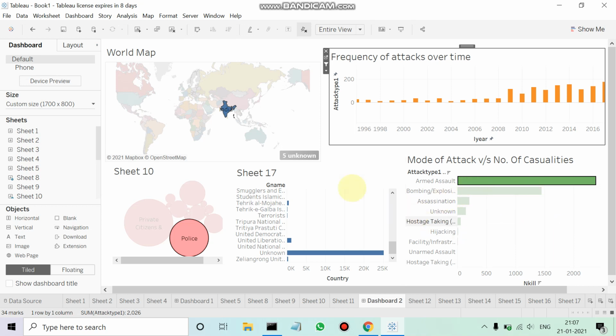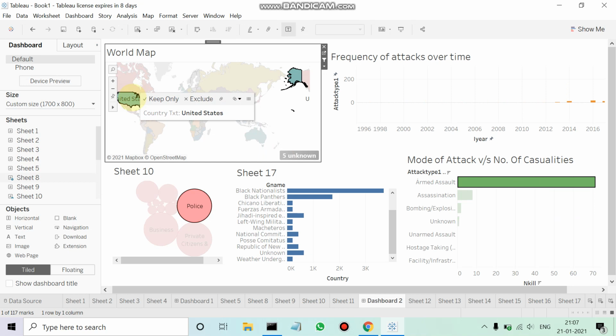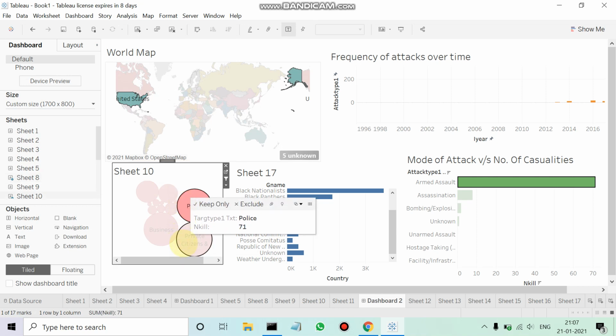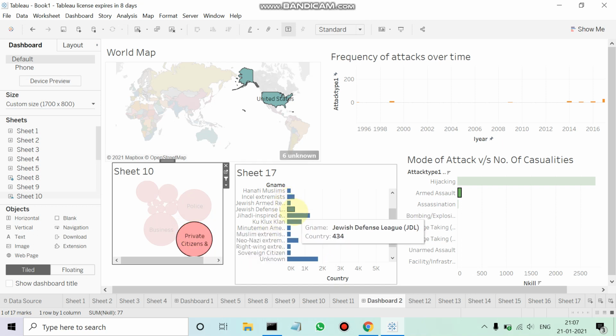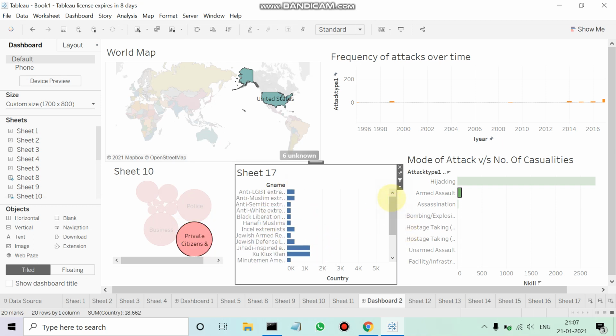We'll just take one more country here. We'll take the United States, and we can see that the police has been also attacked a lot over here, other than the private citizens and properties attacked always on a higher scale. And here we can see the different terror groups, or the assaulters, the people who have assaulted here. Again, these are a few isolated incidents we can see, and the graph isn't showing too much. Hijacking seems to be the most